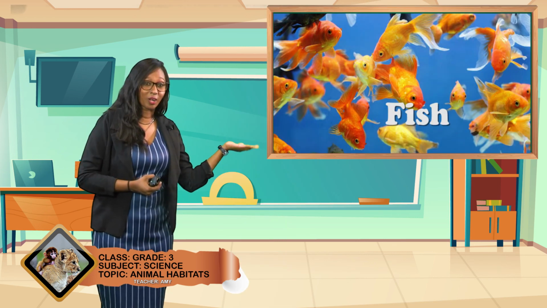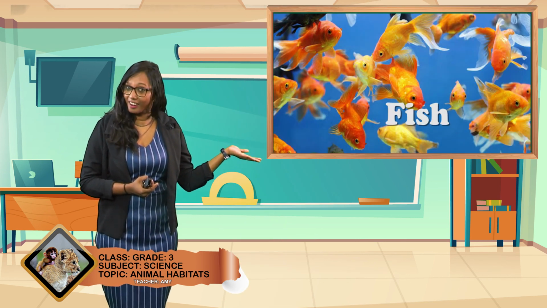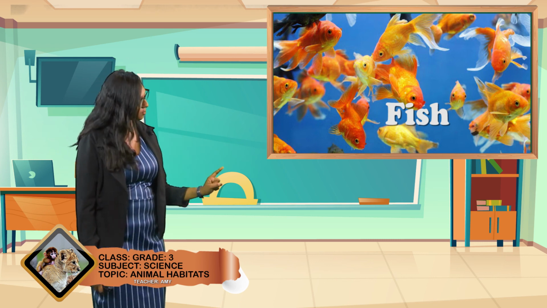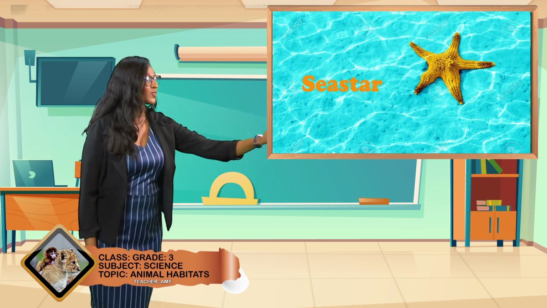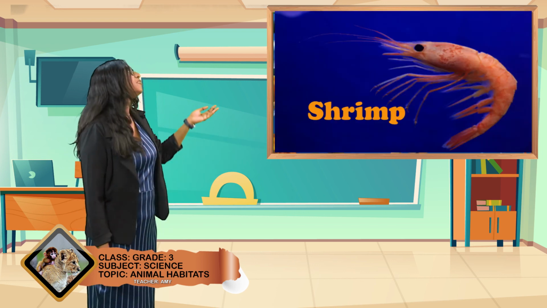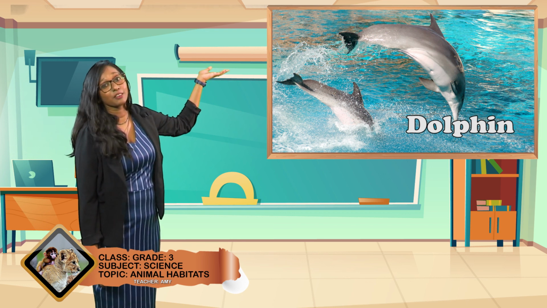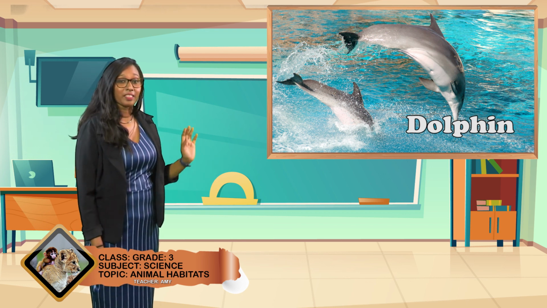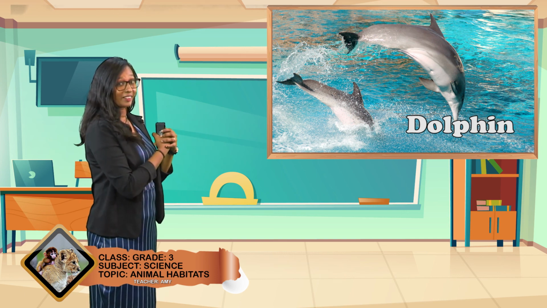Animals live in water. Examples of those animals are fishes, a sea star, a shrimp, and the beautiful dolphin. Those animals live in water. Their habitat is the water habitat. Alright?